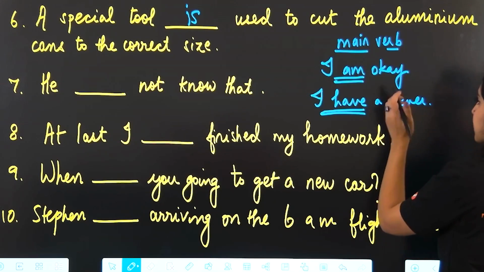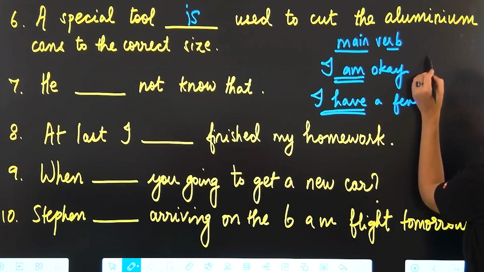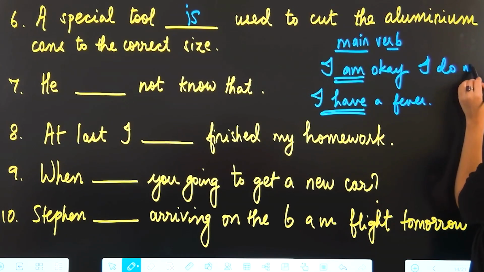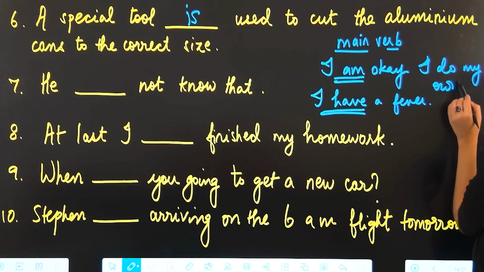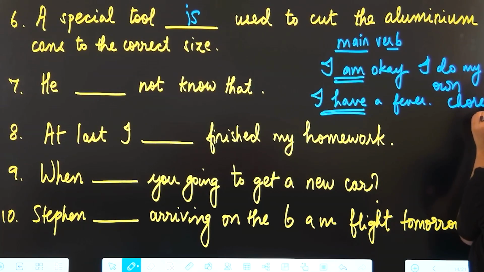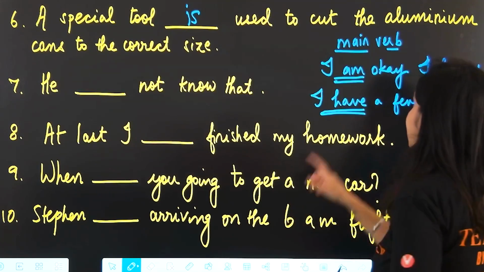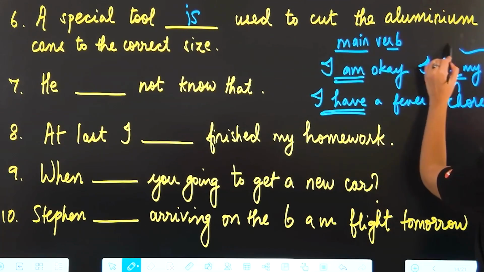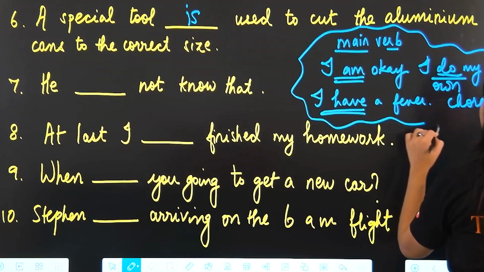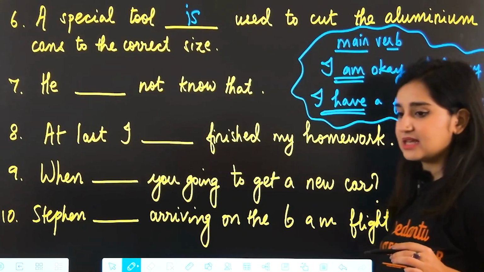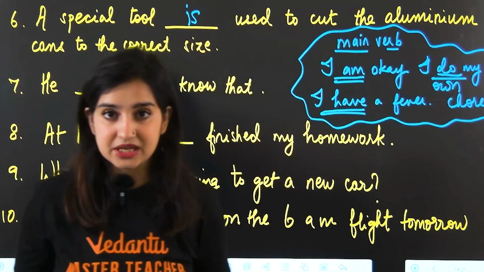Something's inflicted you. Okay? I do my own chores. All right? Do. You are actively doing something, okay? Main verb. So you can use these as main verbs as well. When you don't have any other verb in the sentence, these helping verbs can come as the main verb too.